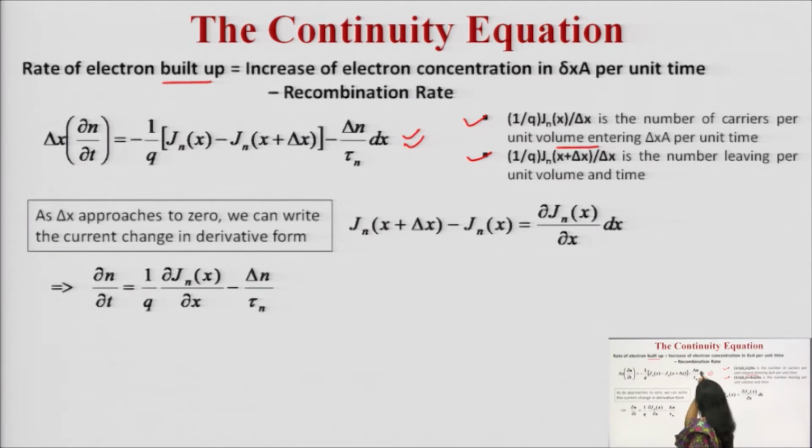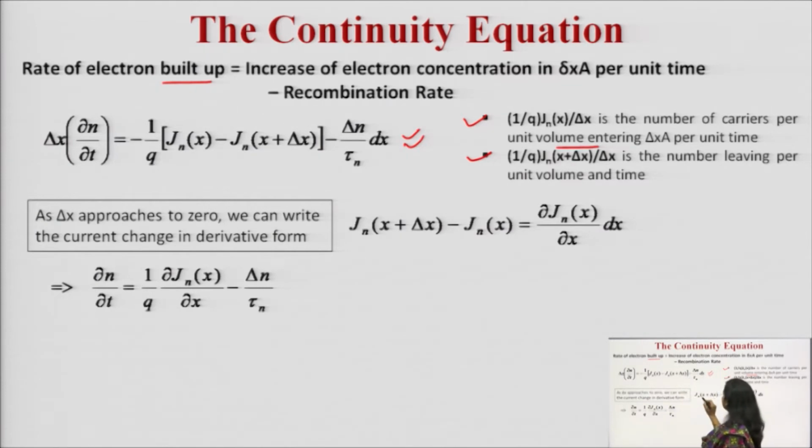Here you can see this term delta x, this differential length, is already very small. What will happen if we decrease this value, if the differential length decreases and decreases? As delta x approaches 0, we can write the current change in derivative form.